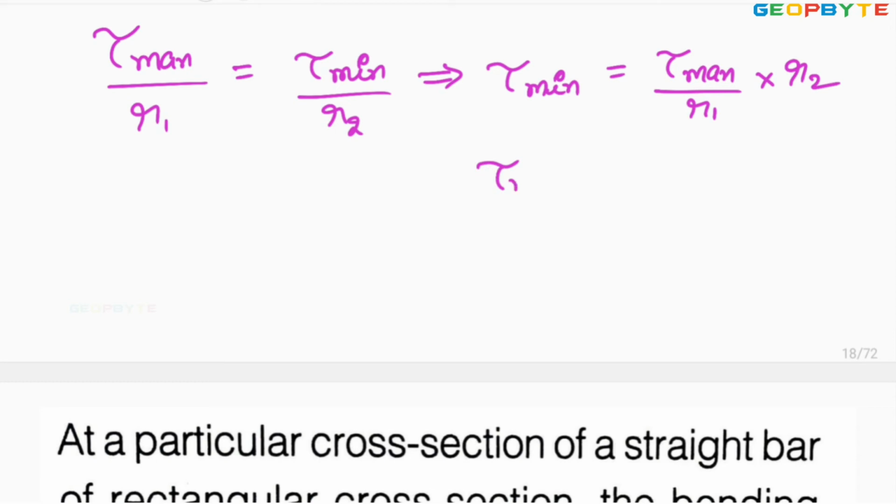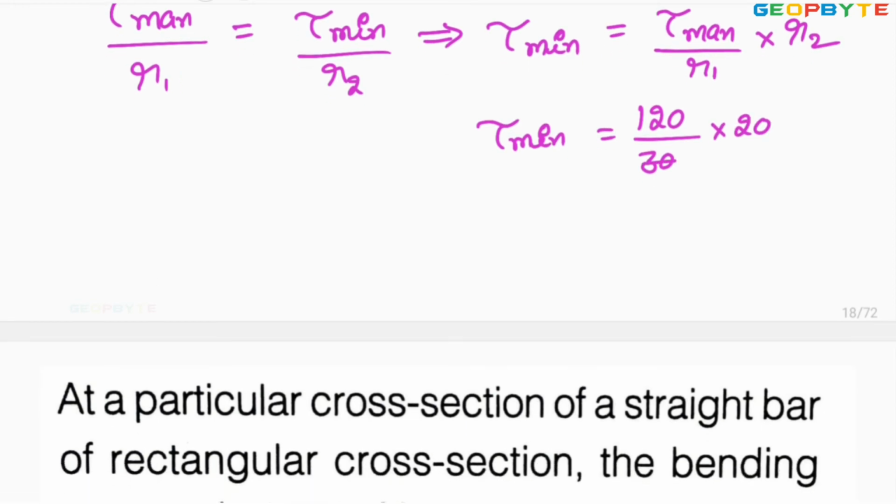Tau max is given as 120, divided by R1, 30, multiplied by 20. You simplify this value: 20 into 4 is equal to 80 megapascal.